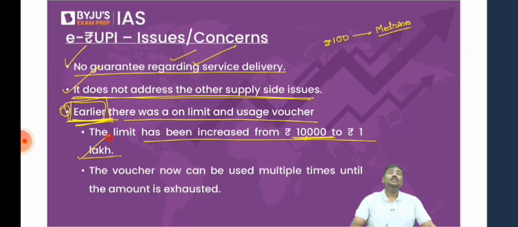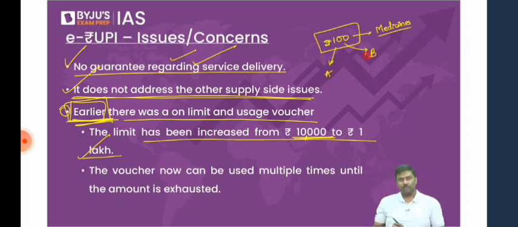And the second reform: until you exhaust it, you can use the same QR code multiple times. Let me take the same example here. Imagine you have a QR code of 100 rupees. You want to purchase medicine A and medicine B.